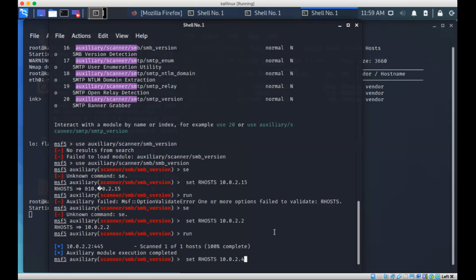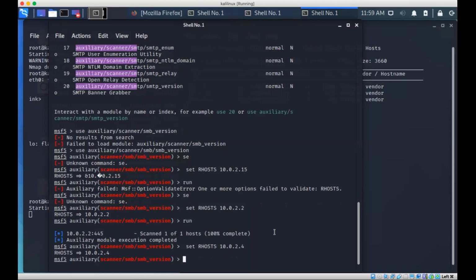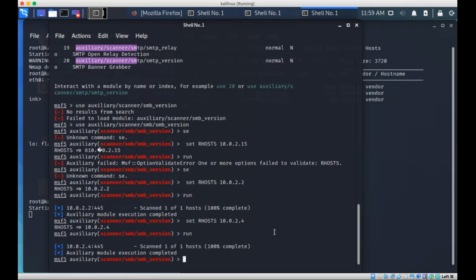Enter it. You are inside the run. Run it. You can see even 2.4 is coming 100% complete. So I think there is no vulnerability.